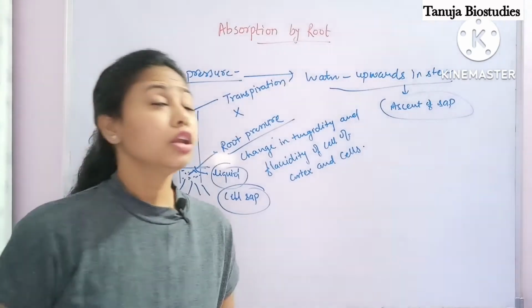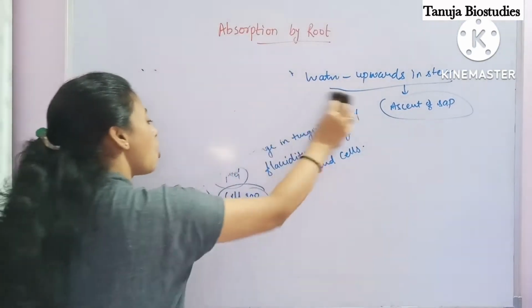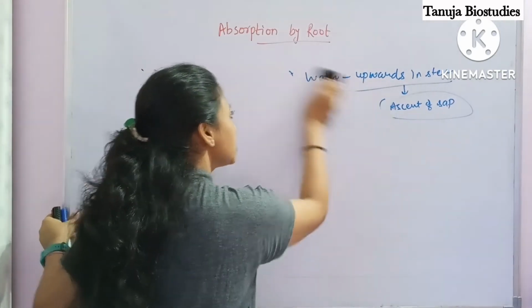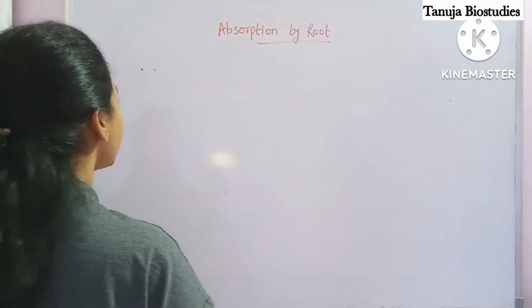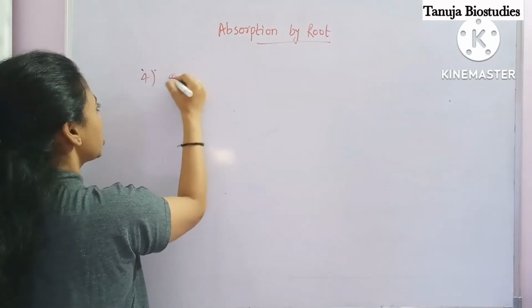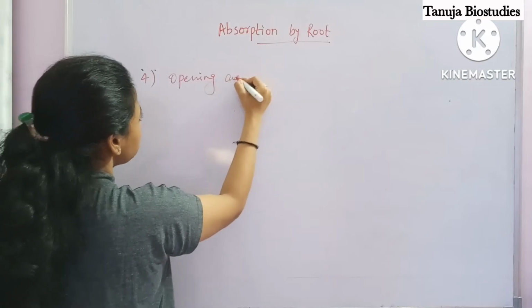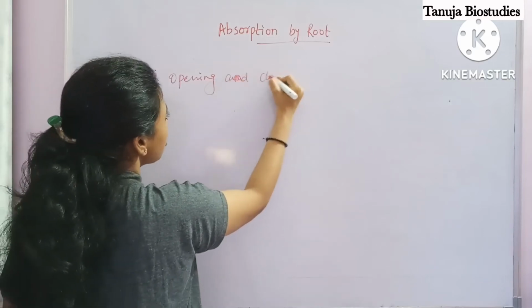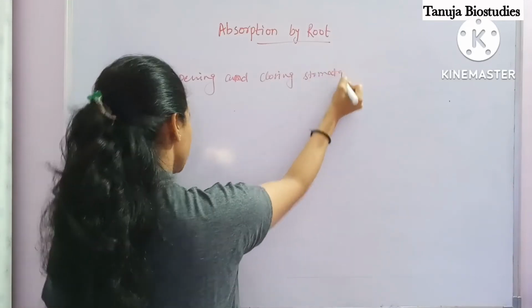Clear? Okay, now what is the fourth utilization or property of turgidity? That is, it is also responsible for opening and closing of stomata. Okay, so how does it open and close?